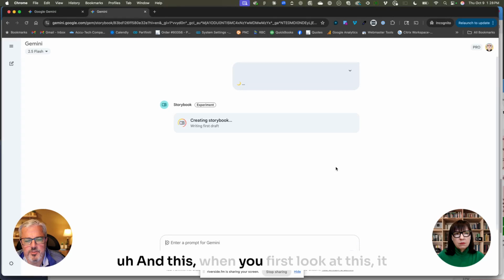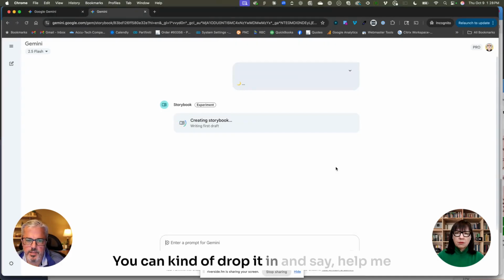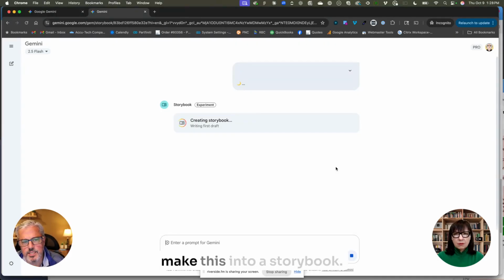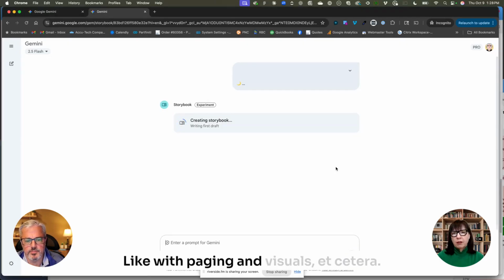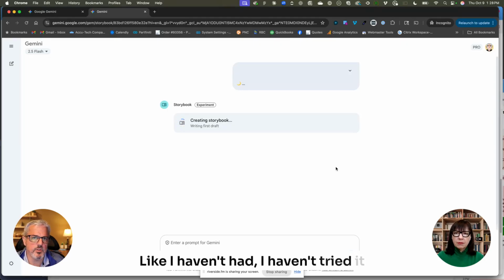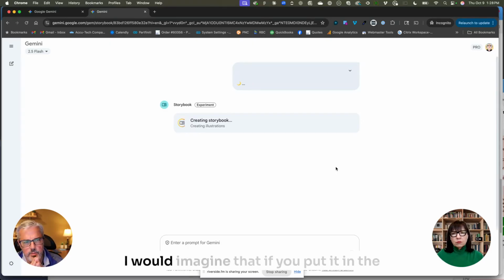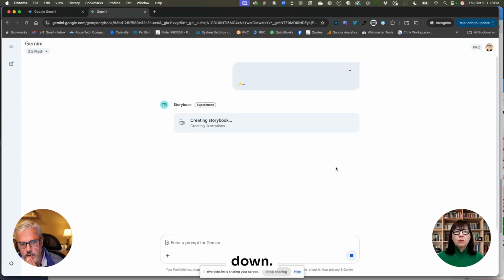When you first look at this, it works too if you have a whole story already written. You can drop it in and say, "Hey, help me make this into a storybook," with paging and visuals. I haven't tried saying, "Here's what I've written, I want this on these pages." It may do that. I would imagine that if you put it in the prompt itself, it would probably break it down.